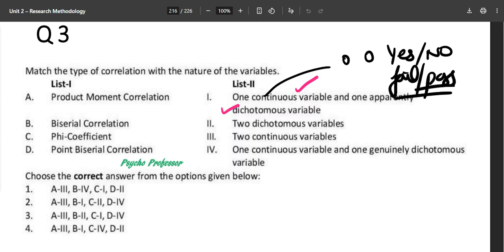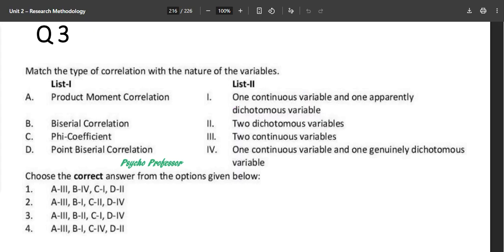Whenever we are using these types of variables, you just need to remember which one we use in which particular condition. Everything is covered in the notes, so you don't need to worry about that. Now, for those who don't have the notes: product moment correlation, what is this? This is your PMC, and this is nothing but small r.